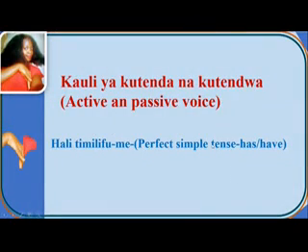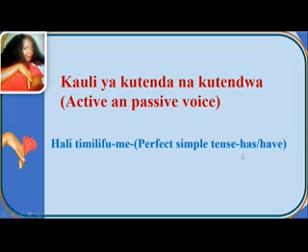When we continue, we shall see kauli ya kutenda na kutendwa, that is active and passive voice in hali timilifu. Hali timilifu, this is a tense which is has and have, and in English it is perfect simple tense. Perfect simple tense deals with has and have.